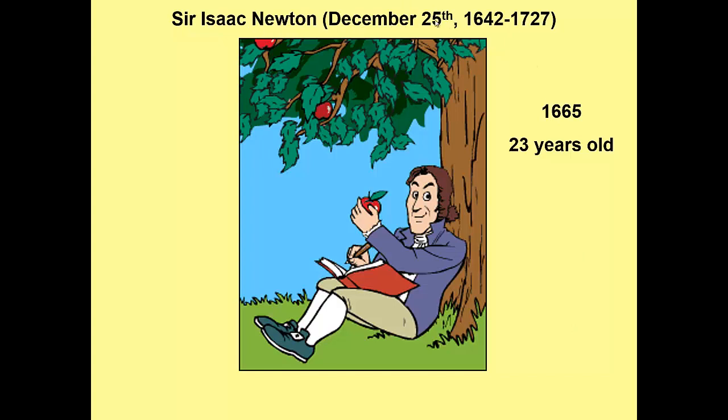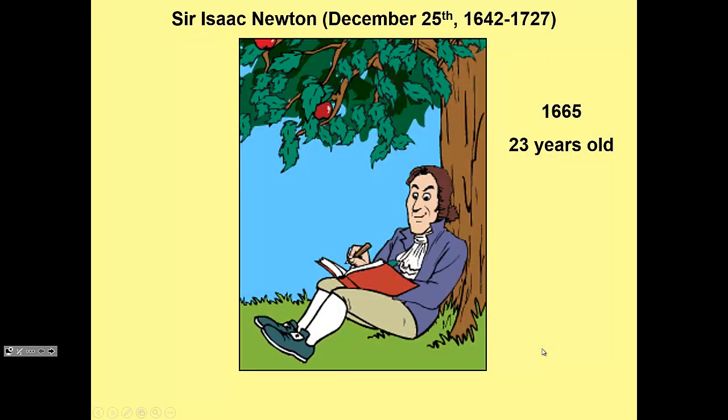You see up here he was born on Christmas Day, at least under the previous calendar, 1642 to 1727. He was born the same year as Shakespeare and the year that Galileo died. So he's at his estate outside of Cambridge, and he is kind of working on things, right? And he's sitting under this apple tree in his orchard, as you can see here in this GIF. And then, as the story goes, an apple falls from the tree.